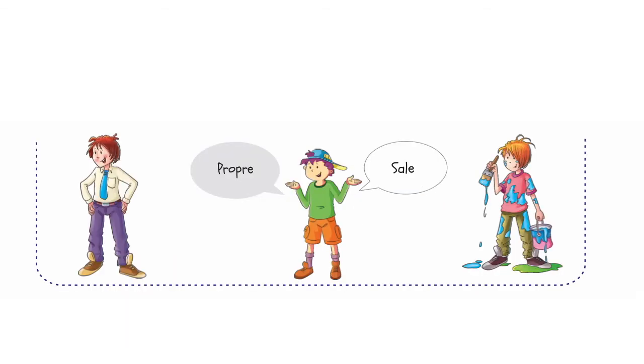In the next column, propre, sale. Propre contraire is sale. Propre means tidy. Here is a tidy person. Sale means untidy. Here is an untidy person. So propre opposite is